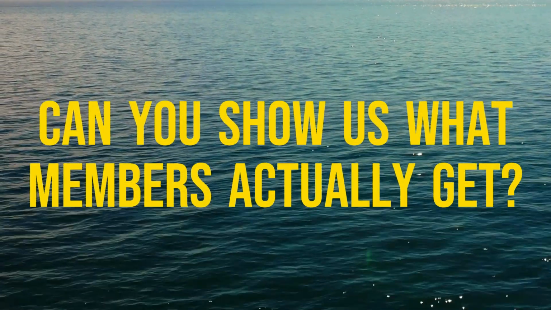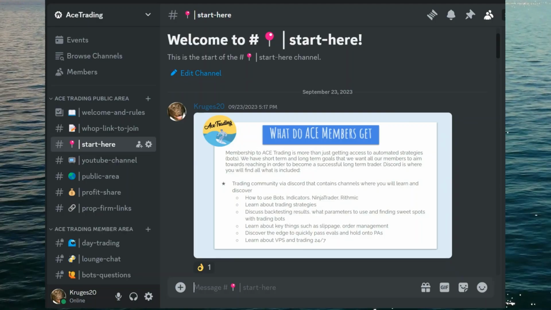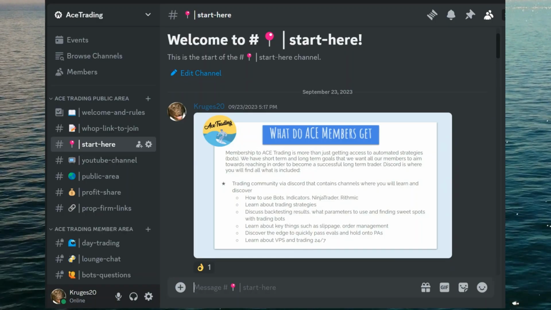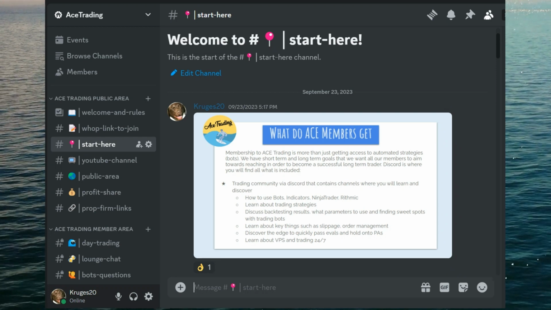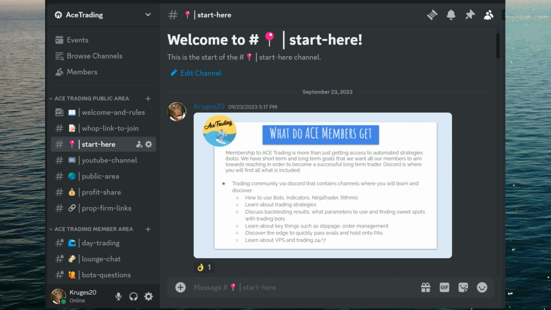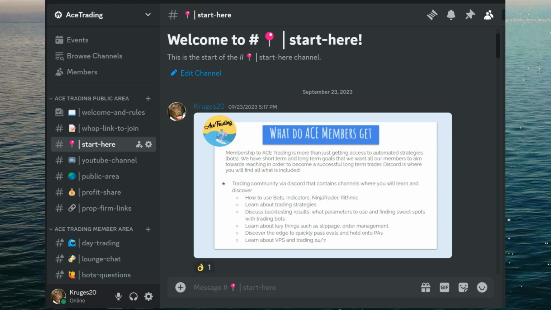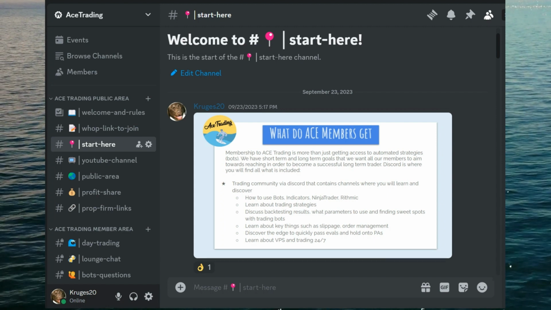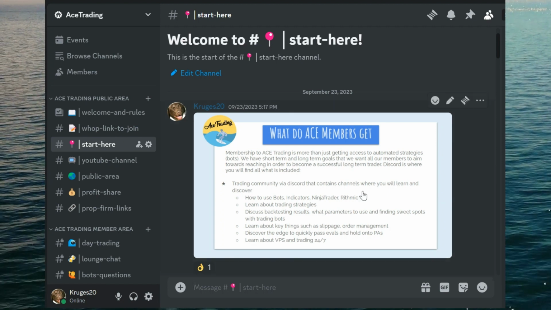Can you show us what members actually get? So what does it look like when you become an Ace Trading member? I thought it might be an idea to show you a bit of what happens inside our member Discord area. If you do sign up to become a member, the first thing you'll do is come to the public area of our Discord page.